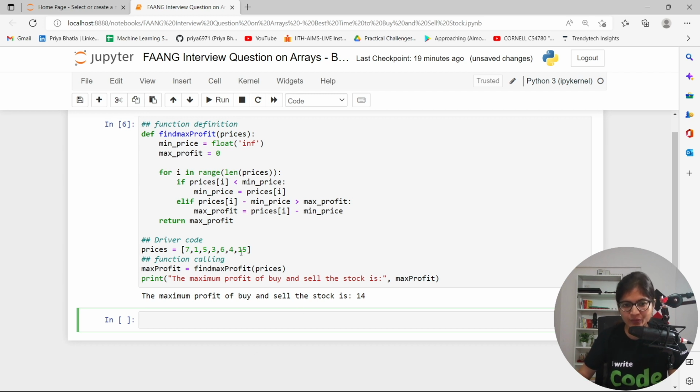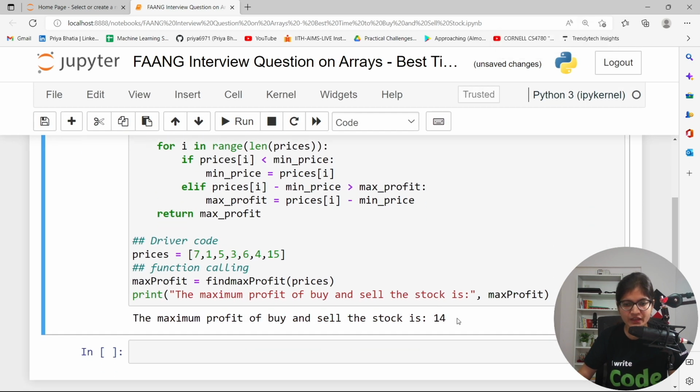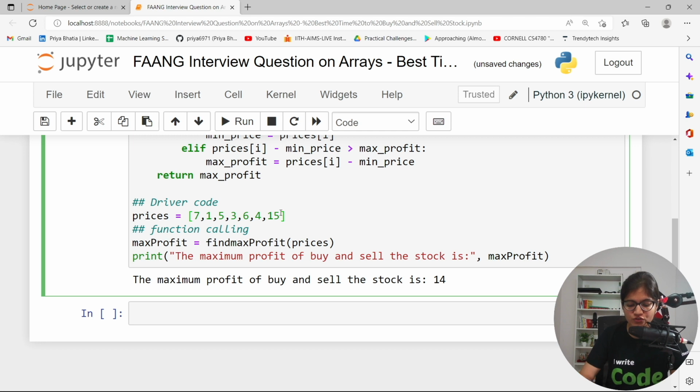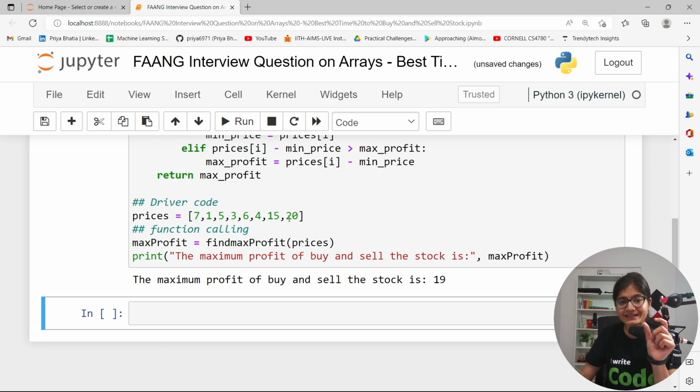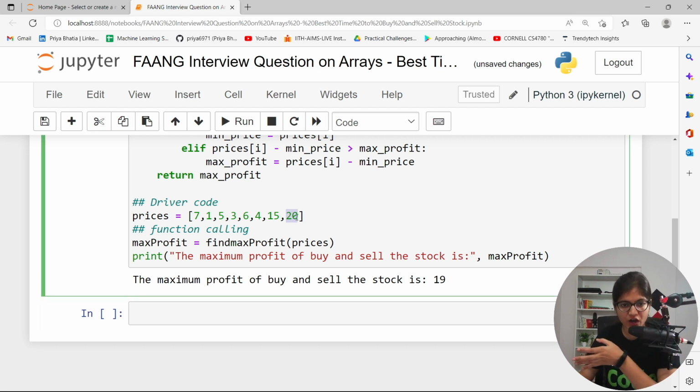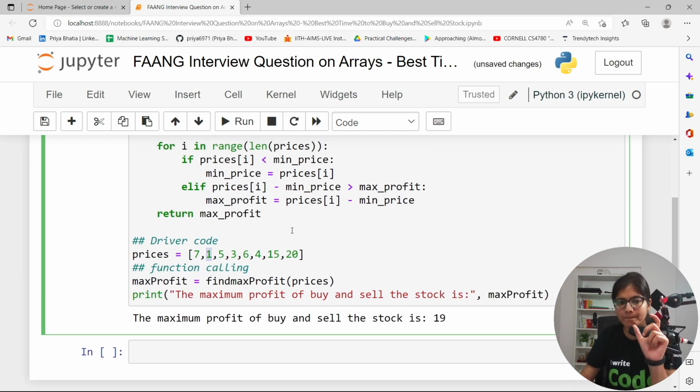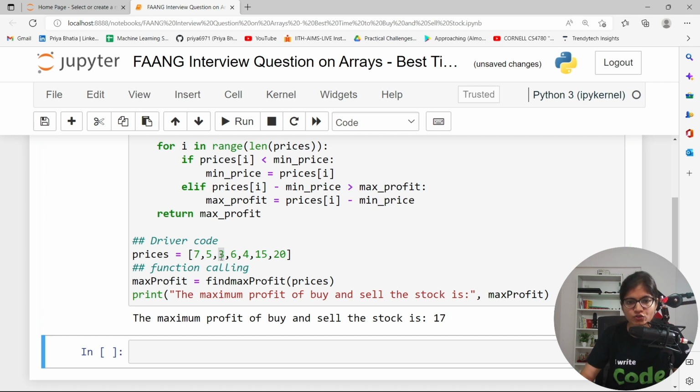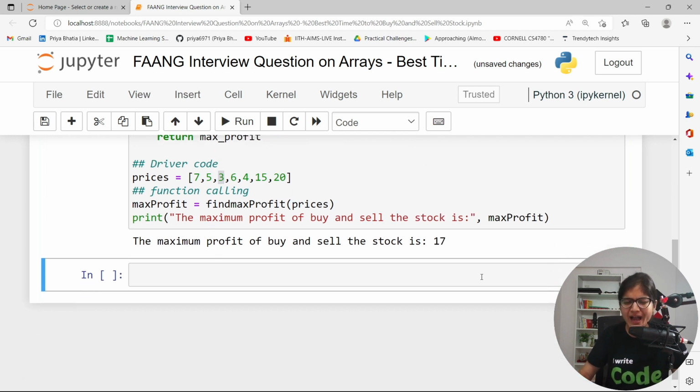Here if you will see, we get the correct output, which is 14. If you remember, that is what we are looking for in our test case. So here if suppose you increase some number to 20, then it should be 19, right? Because 20 is having the maximum stock value and 1 is having the minimum stock value. So the difference is giving me the maximum value. Suppose you change it to maybe some bigger number. Or maybe if you remove this, then at that point of time your minimum price is 3. So your answer should be 17. 20 minus 3.